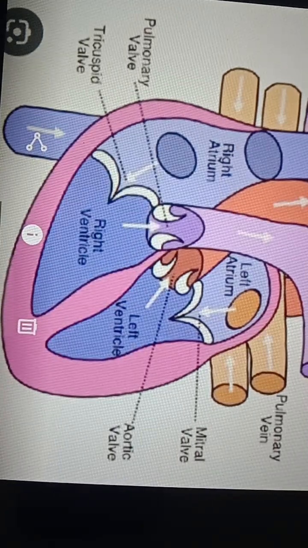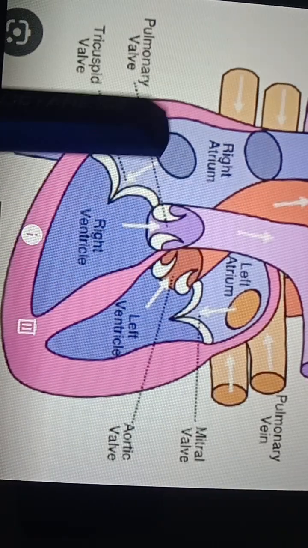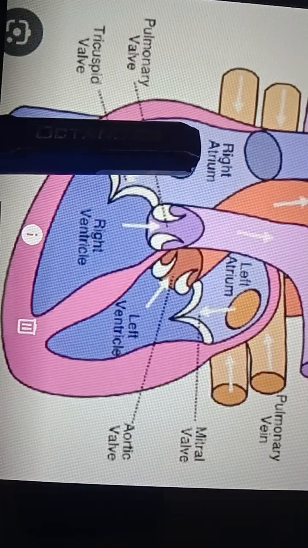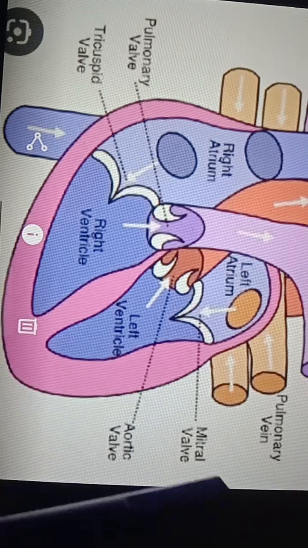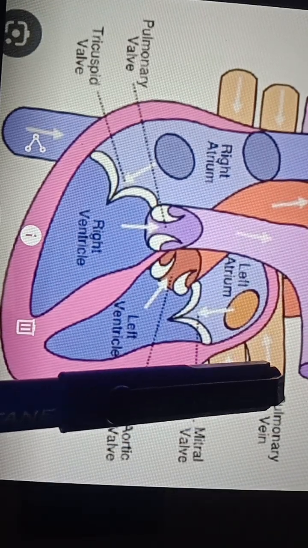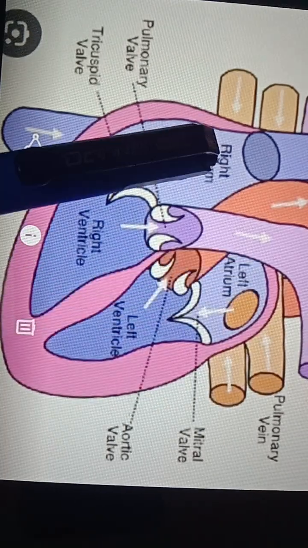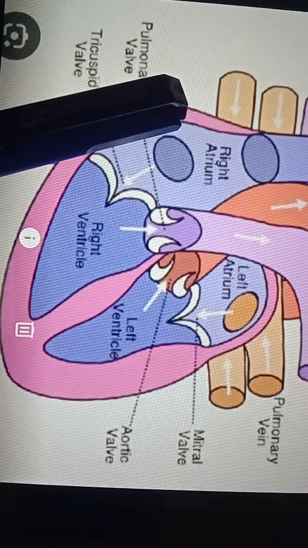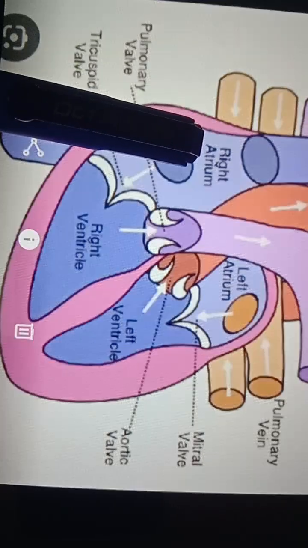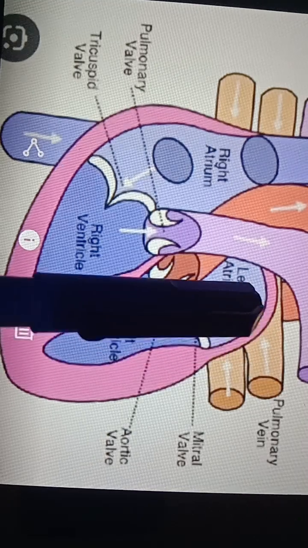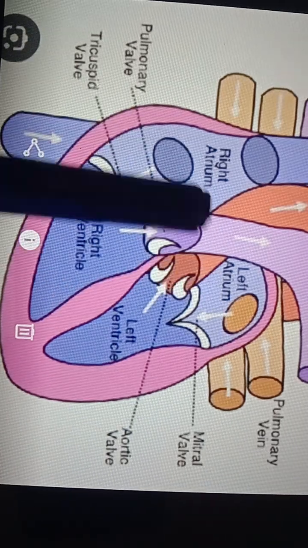Imagine that nothing is there in the heart. Everything is empty now. You think the left atrium, right atrium, right ventricle, and left ventricle are all in an empty stage. Now the pulmonary vein carries oxygenated blood from the lungs. You have to imagine that the left atrium and right atrium are receiving blood at a time. The right atrium is getting deoxygenated blood from the superior vena cava and inferior vena cava, and the left atrium is getting oxygenated blood from the lungs at a time.